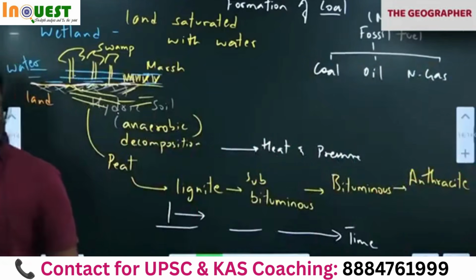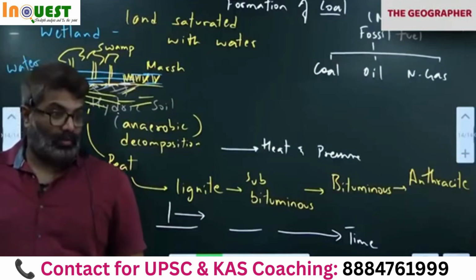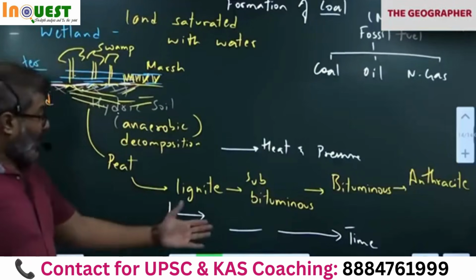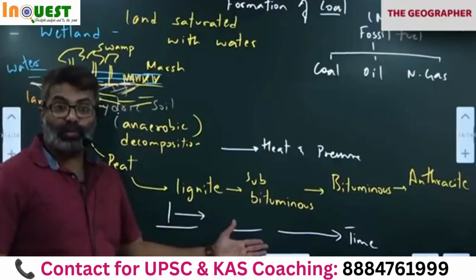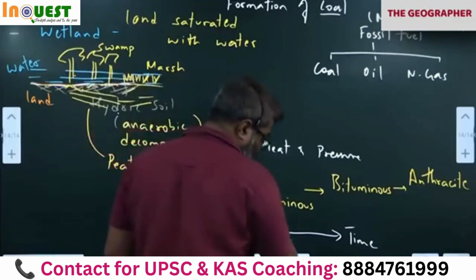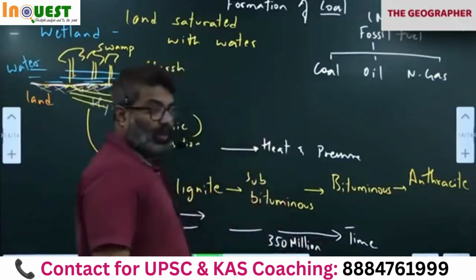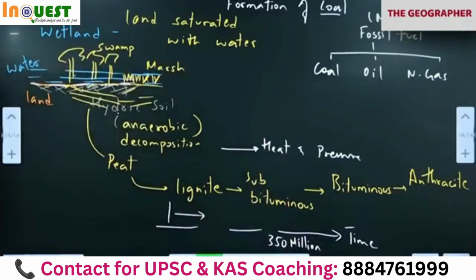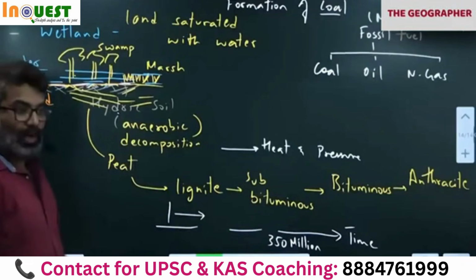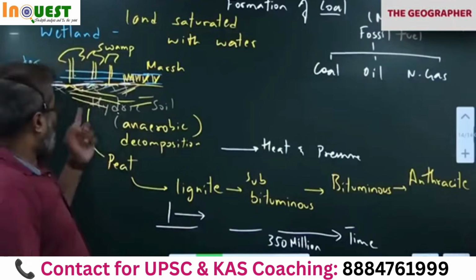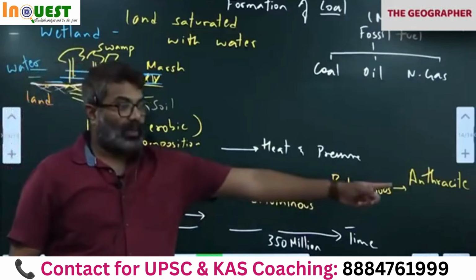So most of the coal we have in India are Gondwana coal. Because when India was part of Gondwana, then it was formed. I told you, it takes a lot of time. 350 million years I told you. Remember, I told you time required is very long time. 300 to 350 million years is required. So that means India was part of Gondwana. We have discussed plate tectonics class already. India was earlier part of Gondwana land. Then the coal was formed. That time. That old coal, we are finding it now in India.